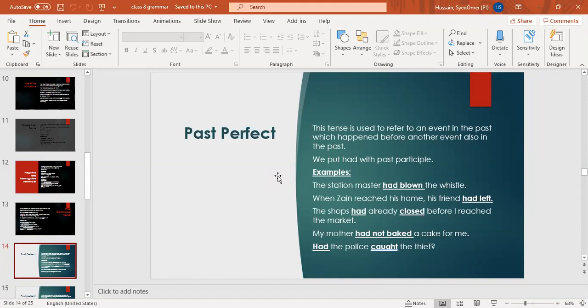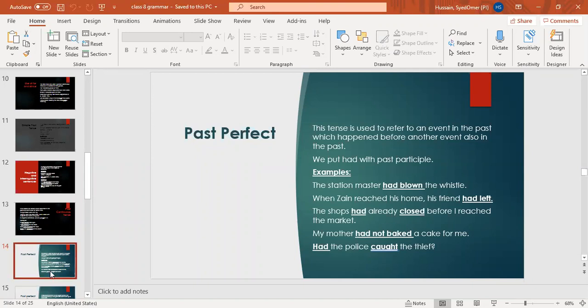And in perfect, the third form: go, went, gone; swim, swam, swum; run, ran, run; come, came, come; do, did, done. Do you understand? Because it is past perfect. In present perfect, we put the helping verbs has or have. In past perfect, we only put the helping verb had.